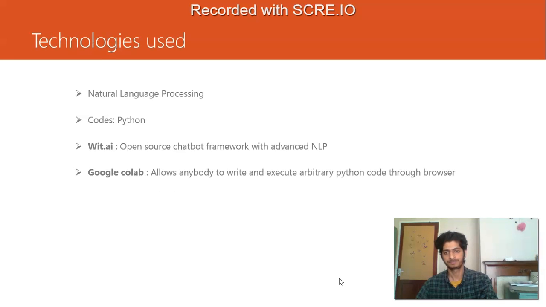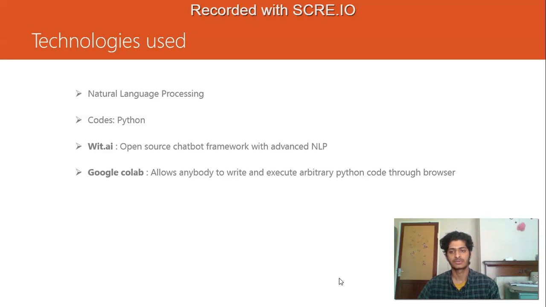about COVID-19. For creating the chatbot, I have made use of natural language processing, and for coding, I have made use of Python. For natural language processing, I have used the framework called wit.ai, which is a framework provided by Facebook, an open source framework with advanced natural language processing.